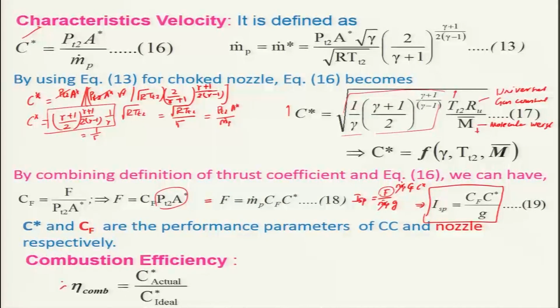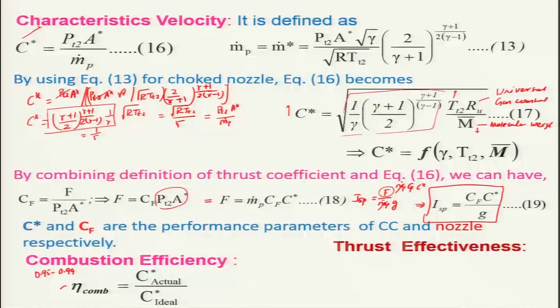These values vary around 0.95 to 0.99. Generally people try to get something like 0.99. In a similar way we can define the effectiveness of the thrust coefficient.